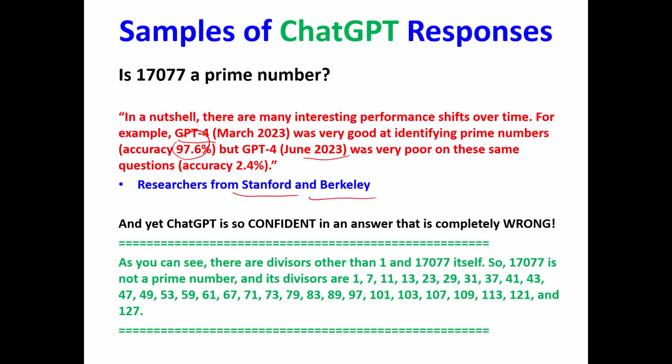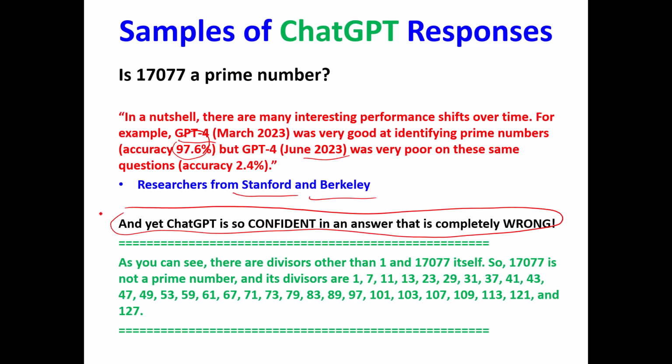So as something is changed over here, there are ripple effects, unintended consequences, if you will, over here. And some of the unintended consequences just this year is ChatGPT is no longer as good at identifying prime numbers as it used to be, at least GPT-4 is. And yet, and here's the scary thing, and something that I'm going to remind you in a minute, you've got to point out to your students, ChatGPT is so confident in an answer that is completely wrong.